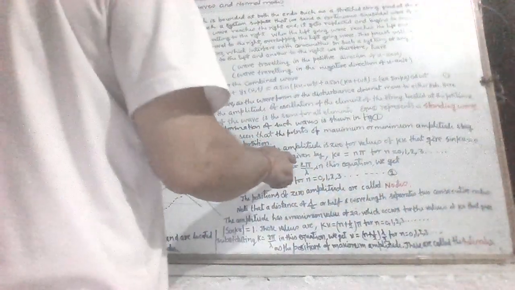The amplitude is 0 for values of kx that give sin kx = 0. Those values are given by kx = nπ for n = 0, 1, 2, 3, and so on. Substituting k = 2π/λ in this equation, we get x = nλ/2 for n = 0, 1, 2, 3, and so on. The positions of zero amplitude are called nodes. Note that a distance of λ/2, or half a wavelength, separates two consecutive nodes.